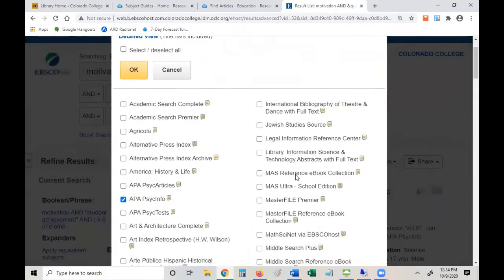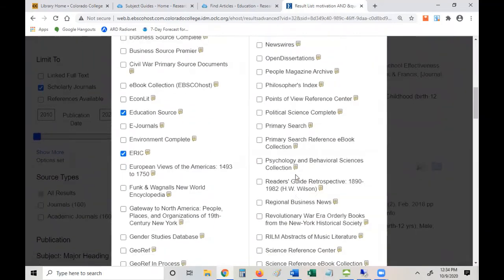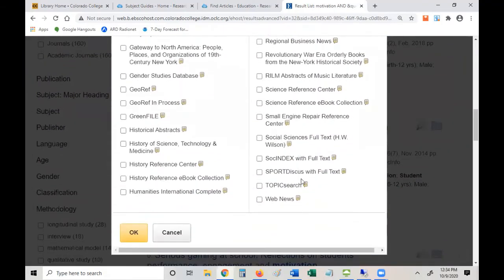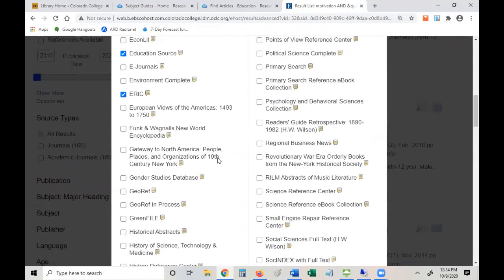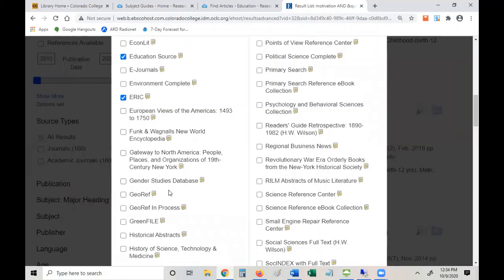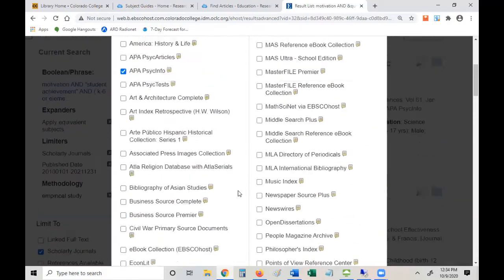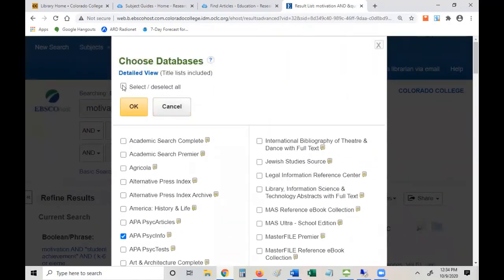And if your subject is interdisciplinary, maybe not necessary for this class, you could also add in things like, if it was a sports related one, you could search SPORTDiscus with these other ones. There's a gender studies database. We've got music ones. We have all kinds of stuff that you could throw in the search. You can even search all of them at once, but then you're going to get a crazy amount of stuff. So start with education and then broaden out if you need to.